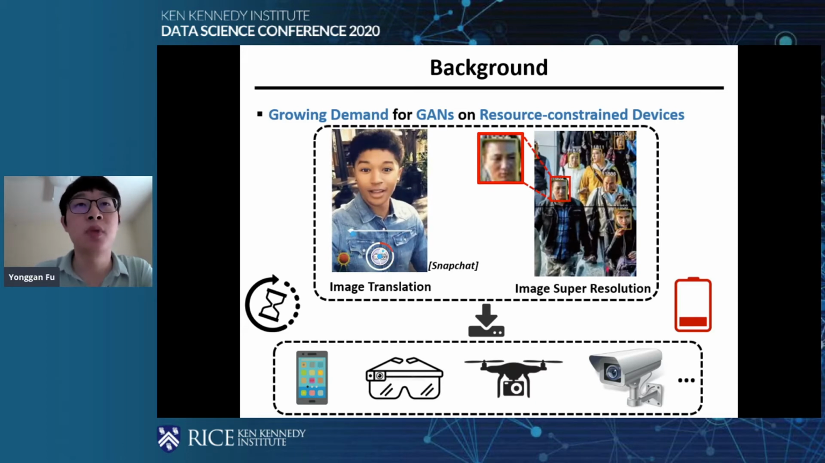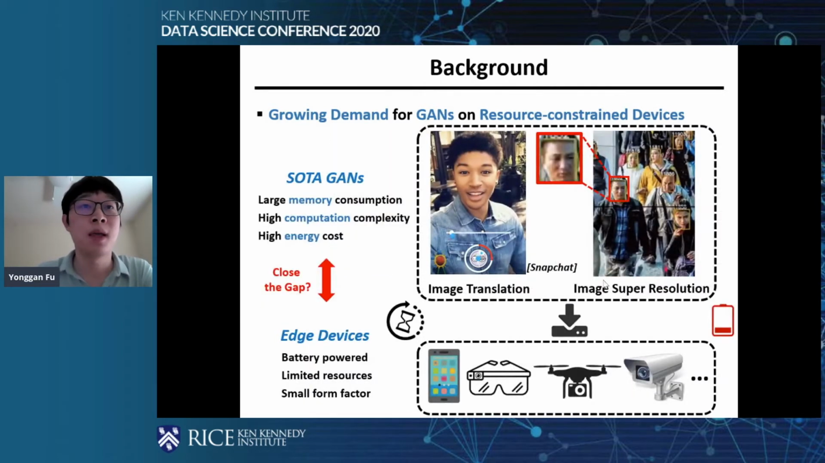So there's a growing demand for deploying GANs on resource-constrained devices. For example, you may want to apply some fancy image translation tasks like Snapchat on your mobile phones, and also there's a growing need for real-time super resolution for road monitors. However, there's a large gap between the SOTA GANs and the resource-constrained edge devices. For example, most of the SOTA GANs have large memory consumption with high computation complexity and also high energy cost, while most of the edge devices have limited battery and also limited resources with small form factors. So this needs some techniques to tackle the compression of GANs.